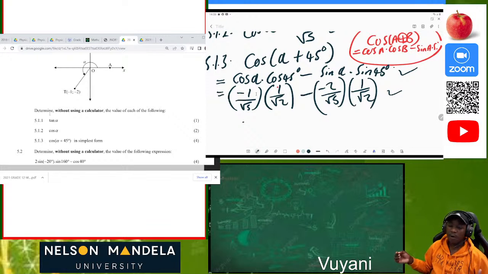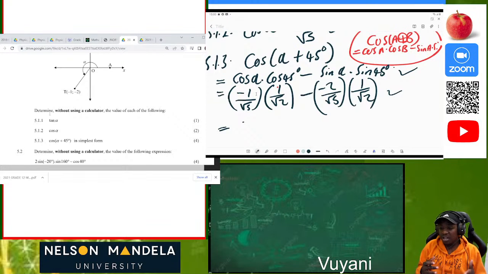So it's a 4-mark question, and now you already have 2 marks. Now let's proceed. Root 5 times root 2 is the same as root 5 times root 2. So we may use our calculator in that instance. Why are we using our calculator? We are using our calculator because we have already simplified everything and used the right values. If you use your calculator from step number 1, you're going to get a wrong answer. But now you have the correct values. So please don't make that simple mistake. Make sure that you use your calculator only once you have the correct values.